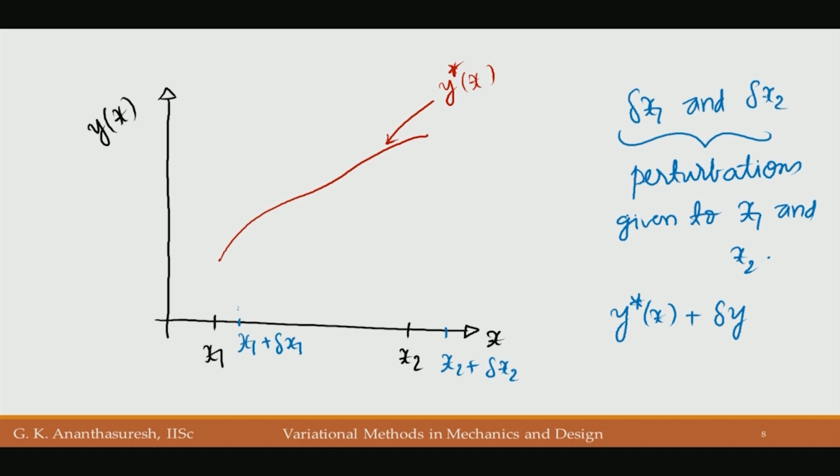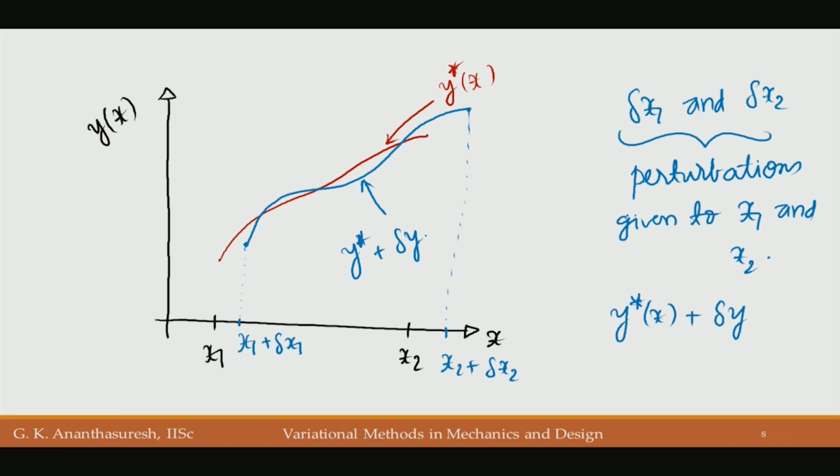That means I need to define a new function that goes from here to here, something like that. From the red curve to the blue curve, this is the perturbed one, y star plus delta y.